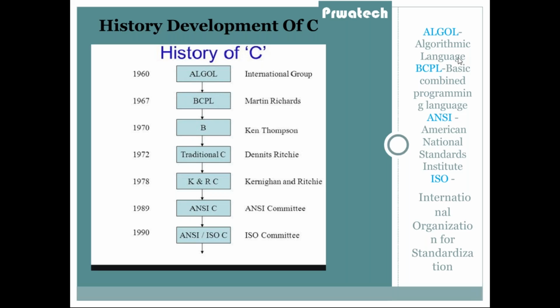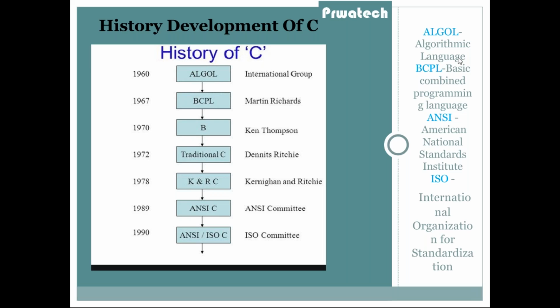Then in 1988 ANSI entered the market, and in 1990 the ISO committee added more features in C. ANSI means American National Standards Institute. ISO means International Organization for Standardization. So this is the history of C.